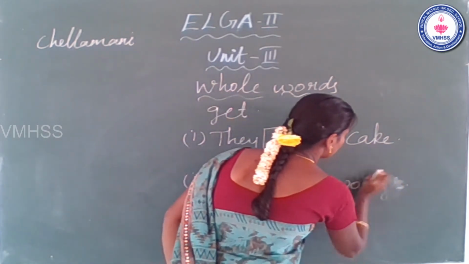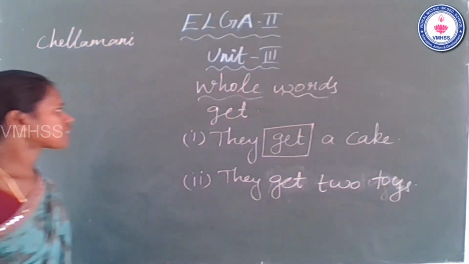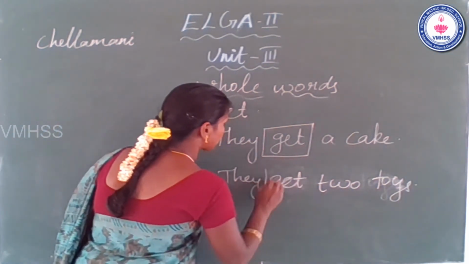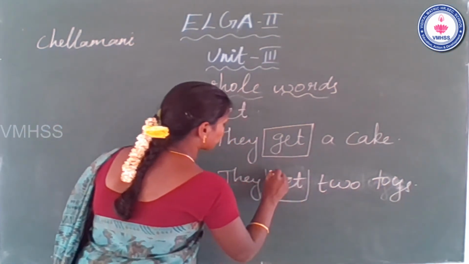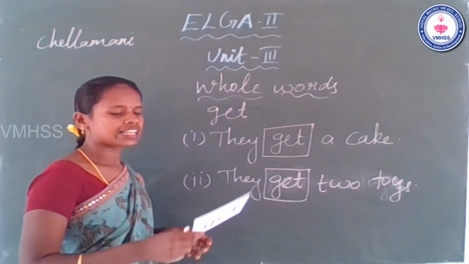They get two cars. Where is the whole word get? It comes after they. The second whole word is get.